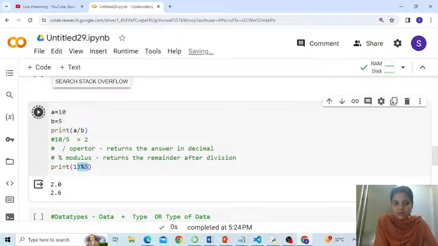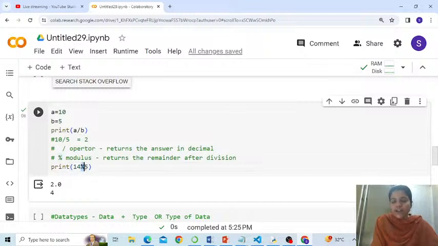Check what is the answer. So it returns 3. Similarly, if I divide 14 by 5, 5 2s are 10, how much remains before I could take a decimal dot and add a 0 in the division? That is 4. So this is the use of a modulus operator.